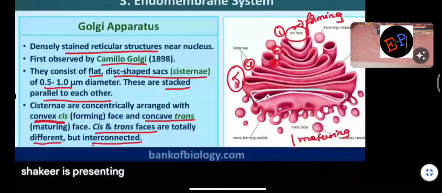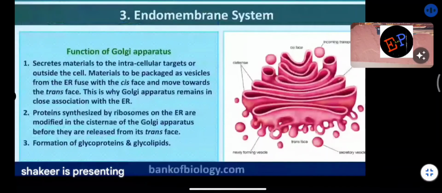Okay. So functions of Golgi apparatus. What are the functions of this Golgi complex? Let us see. It secretes materials into intracellular targets or outside the cell. So this is the first function of the Golgi apparatus. Okay, ma? Secretion is also a part of Golgi apparatus. Materials to be packed as vesicles. It means this is the manufacturing center of vesicles. Understood? Already we studied that for transportation of materials we require vesicles. So where are these vesicles manufactured? Vesicles are manufactured in the Golgi apparatus.